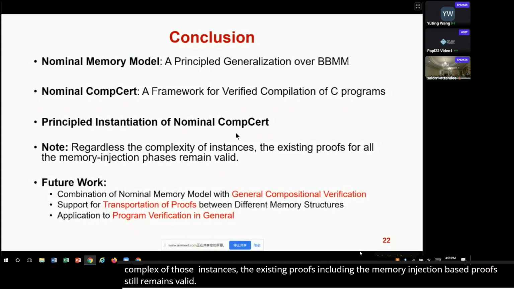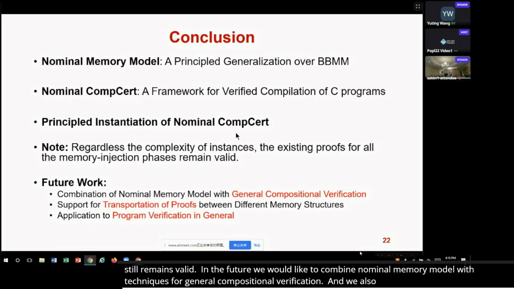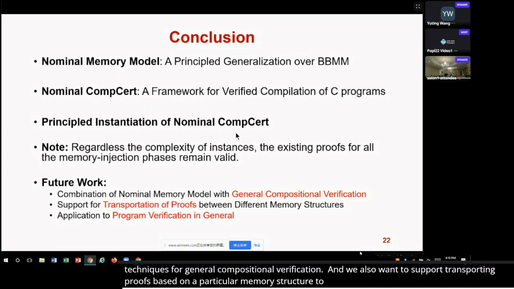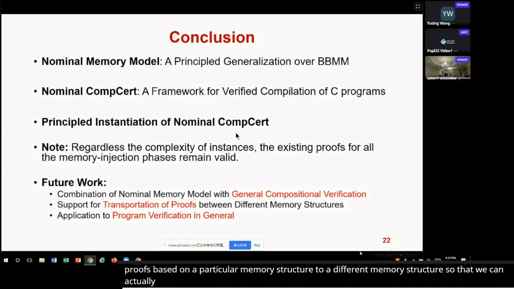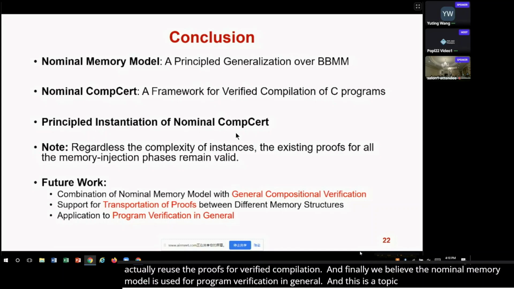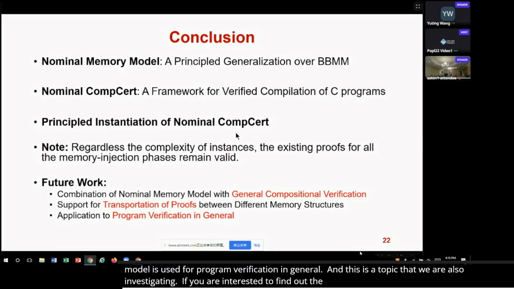In the future, we would like to combine the nominal memory model with the techniques for general compositional verification, such as COMSAT-O. And we also want to support transporting proofs based on a particular memory structure to a different memory structure so that we can actually reuse the proofs for verified compilation. And finally, we believe the nominal memory model is also useful for program verification in general. And this is a topic that we are also investigating. If you are interested to find out the details, you can read the paper and also download the artifact on GitHub. And thanks for your attention.